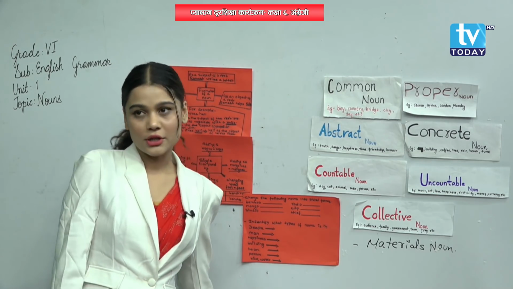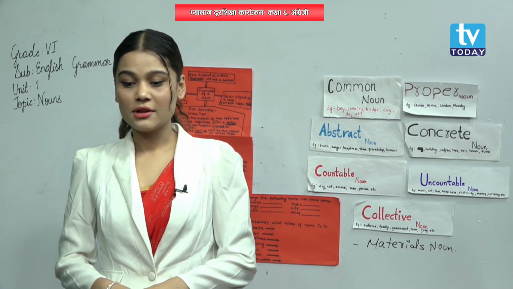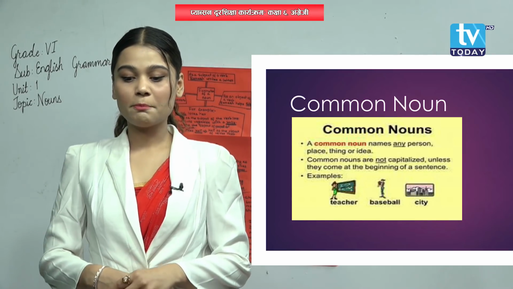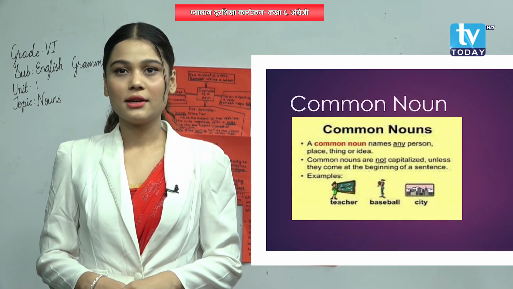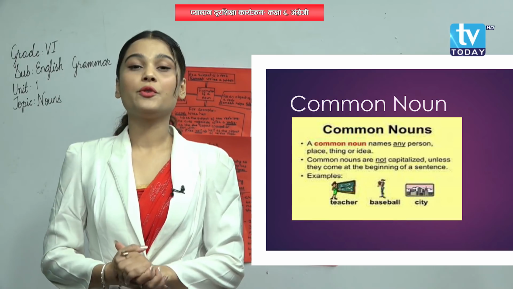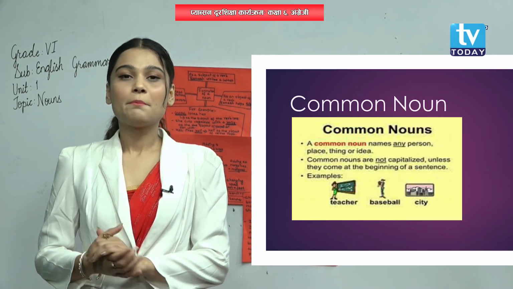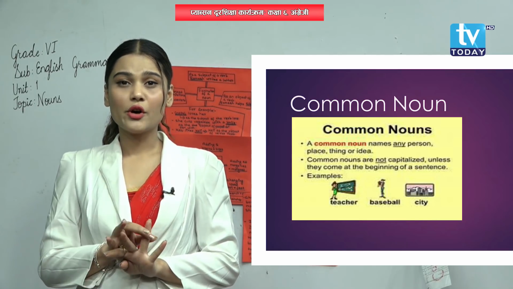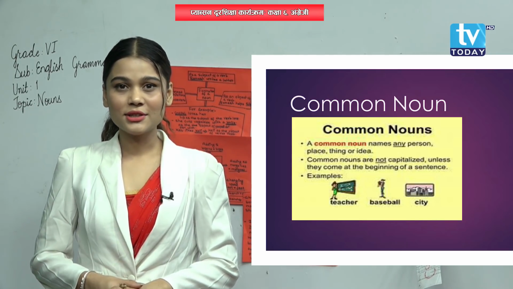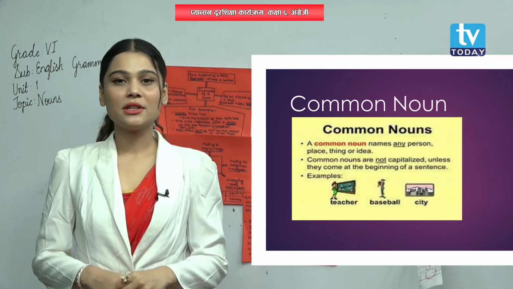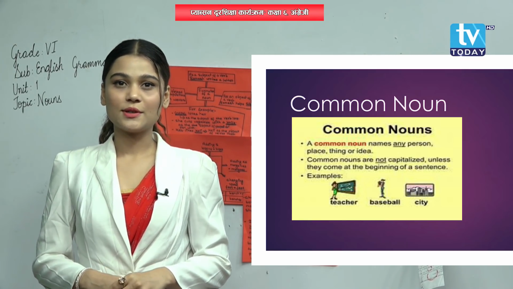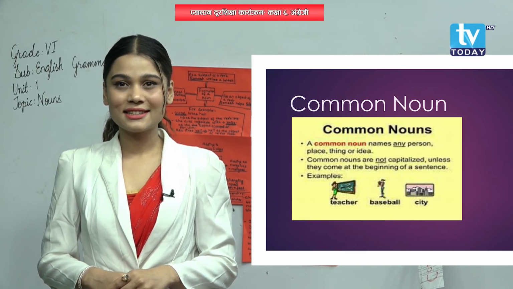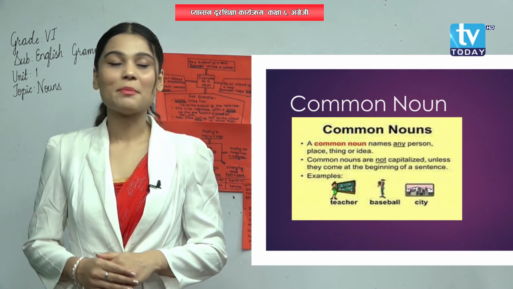Now first of all, let's discuss common noun. A common noun refers to people and things in a general way. Understood? A common noun refers to things, places and people in a general way, like country, boy, etc. And it can be in capital letter also and small letter also. Did you understand, my dear students? I hope you understood about the common noun.